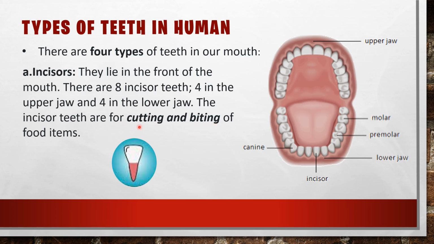They are for cutting and biting of food items. You just think about a biscuit. How you will eat a biscuit. Biting, using which teeth? Using incisors. And this is the picture of one incisor. You can see only this part outside, and this pink part is inside the gum, fixed into the socket. All of you clear about this incisor? This is the first type of human teeth, that is incisor.